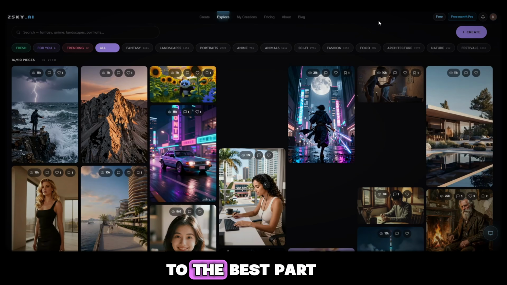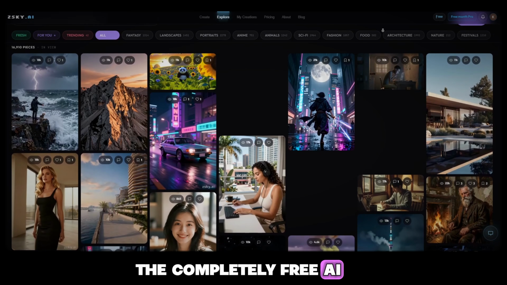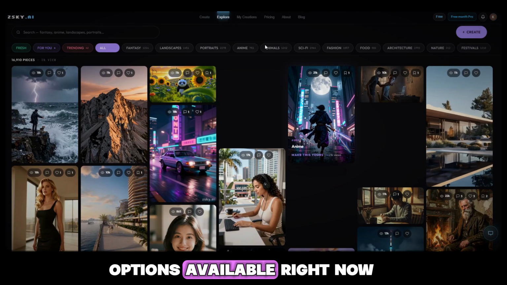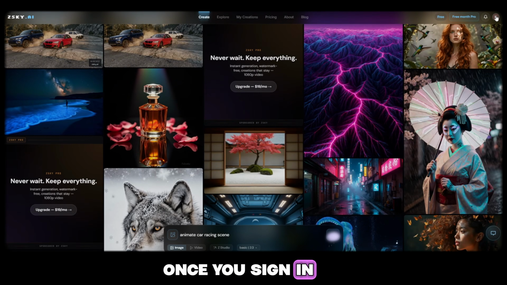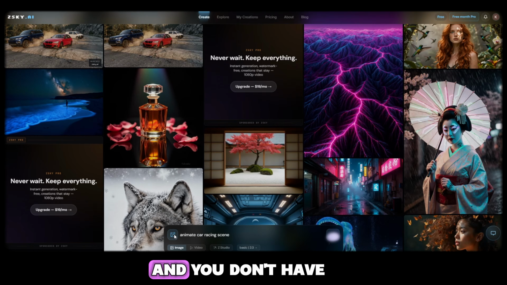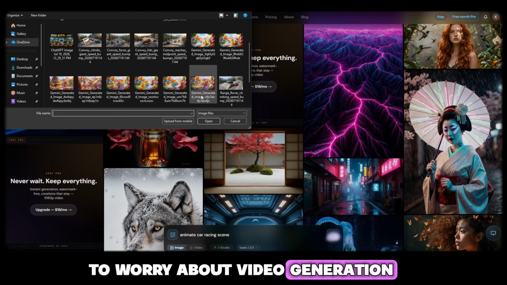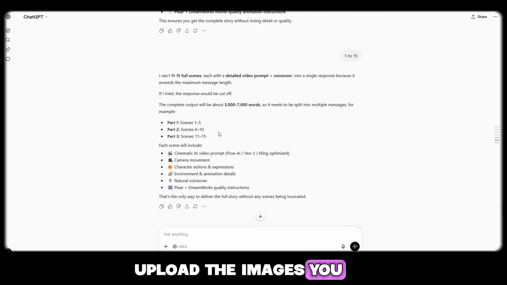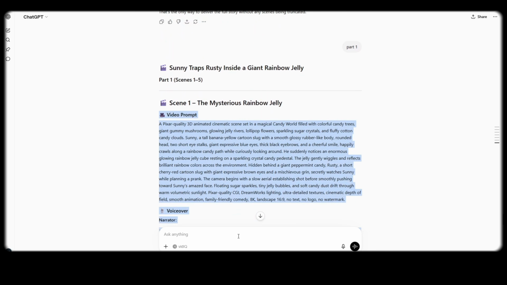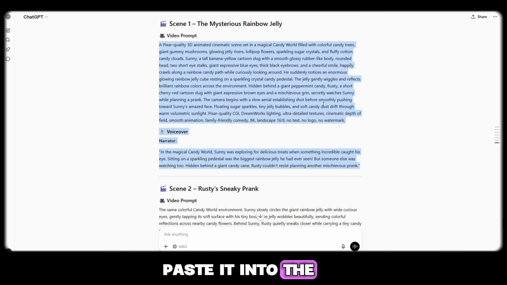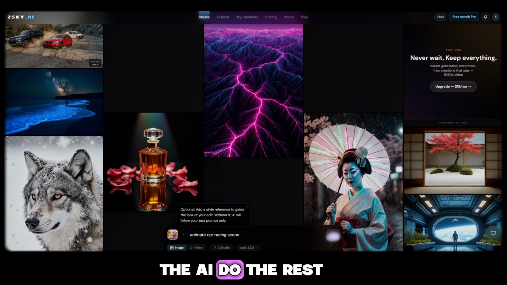Now let's move on to the best part, the completely free AI video generation tool. This tool is honestly one of the best options available right now because it's totally free to use. Once you sign in, you don't have to buy any credits, you don't have to purchase a subscription, and you don't have to worry about video generation limits. Simply log in with your account, upload the images you generated using Google Gemini, copy the corresponding scene prompt from ChatGPT, paste it into the prompt box, and let the AI do the rest.